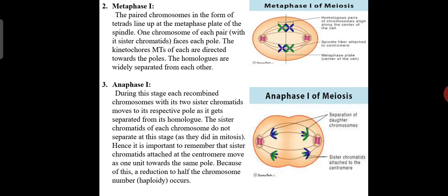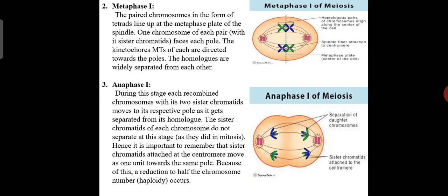The sister chromatids of each chromosome do not separate at this stage as they did in mitosis. So it is important to remember that sister chromatids attached to the centromere move as one unit towards the same pole.